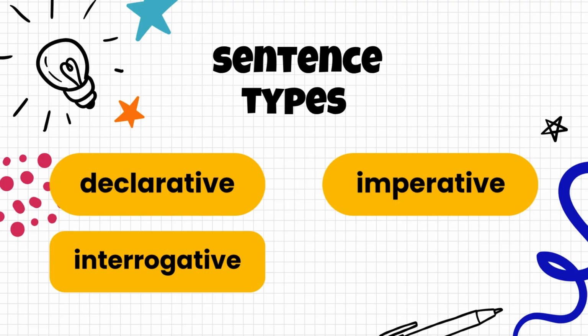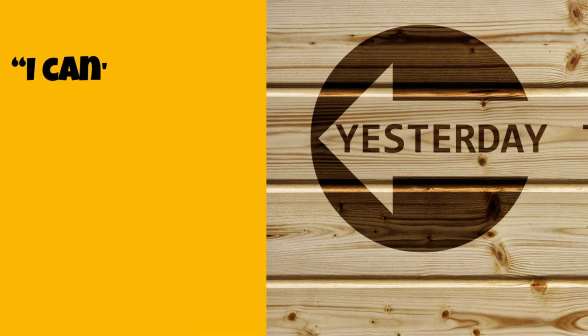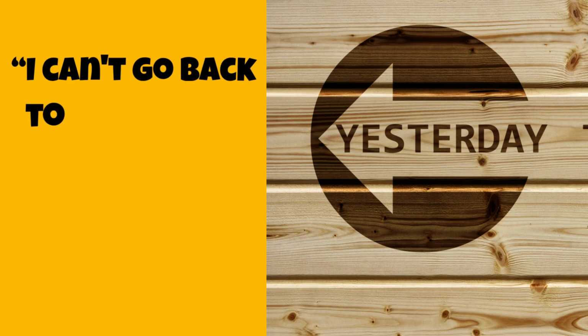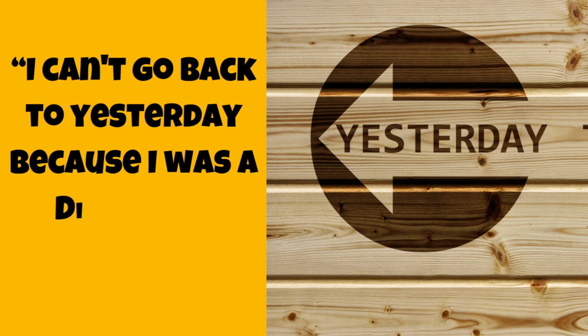Imperative is the next one. That's going to be a command. You're going to tell someone to do something. Usually an imperative will have an understood you as the subject. So you won't see the subject in the sentence, but it will be understood. And then finally, exclamatory, that's going to show sudden or strong emotion or feeling, and that's going to end with an exclamation mark. Now let's take a look at the 4 sentence types one by one.